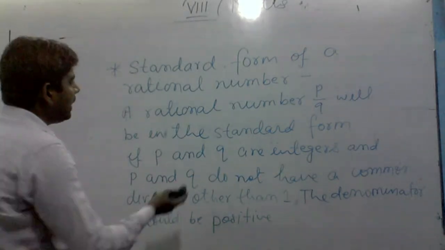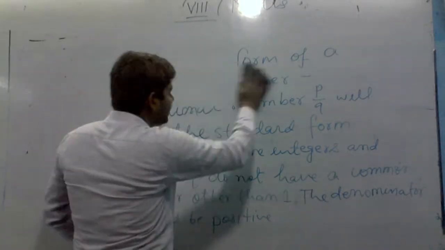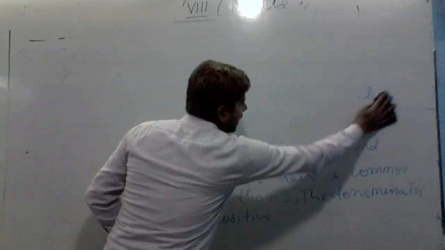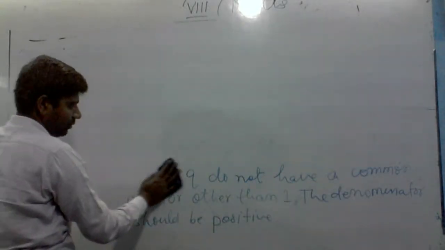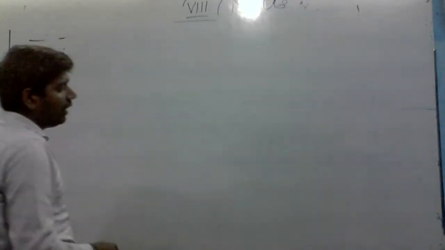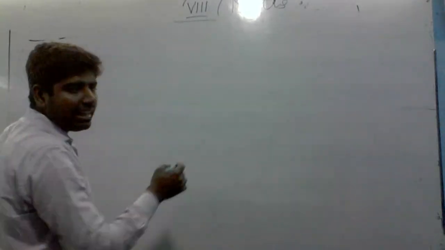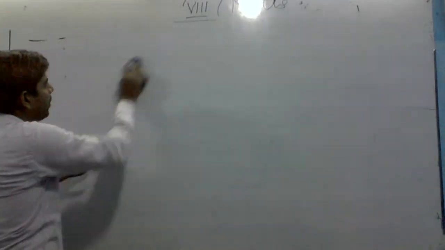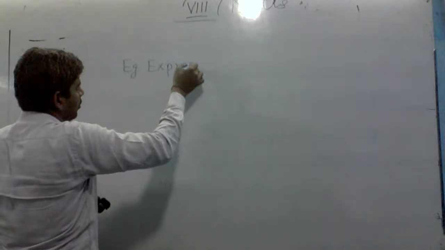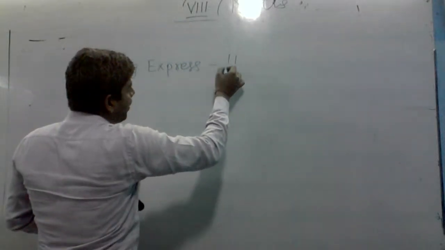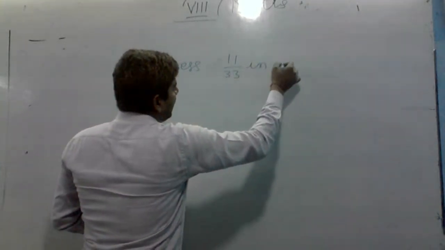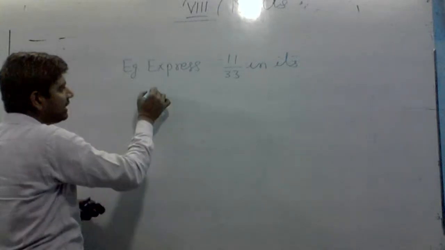Now come to an example of how to express a rational number in its standard form. Example: express minus 11 by 33 in its standard form.